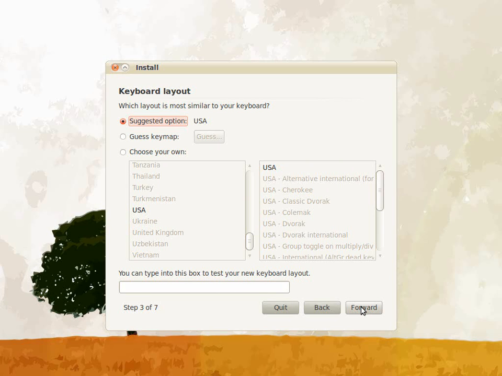Select your keyboard layout. You can test that your keyboard is set up correctly at the bottom of the screen. Click Forward once complete.